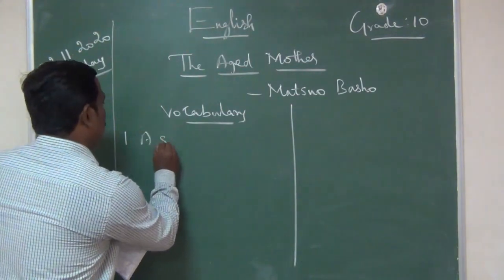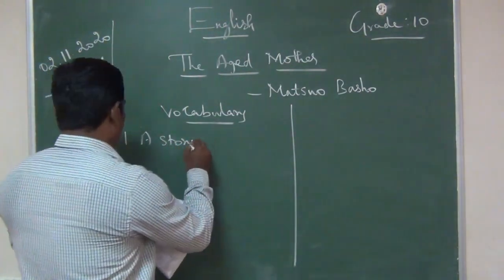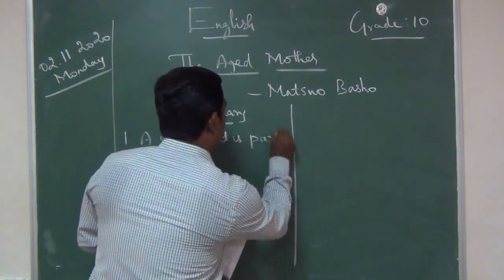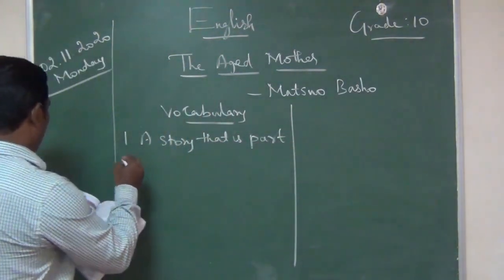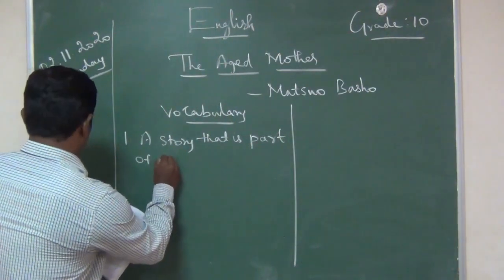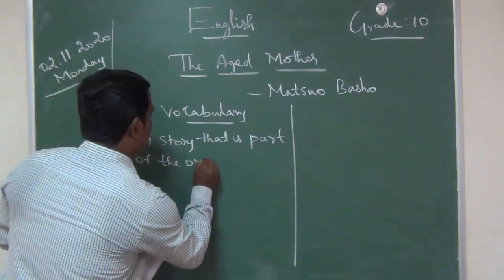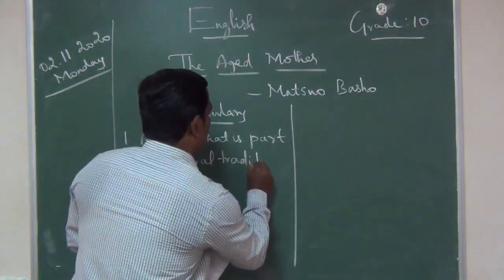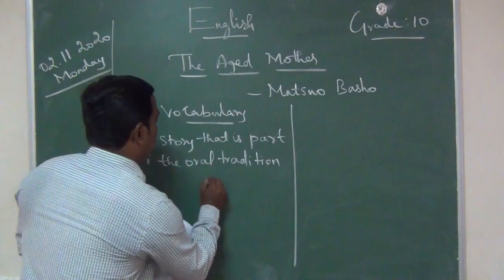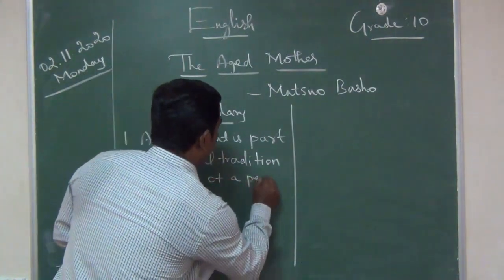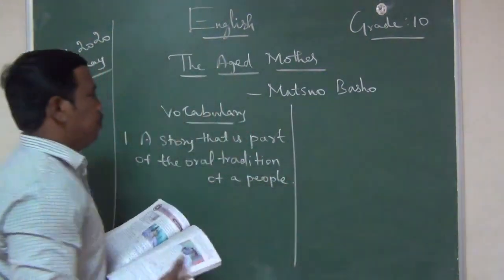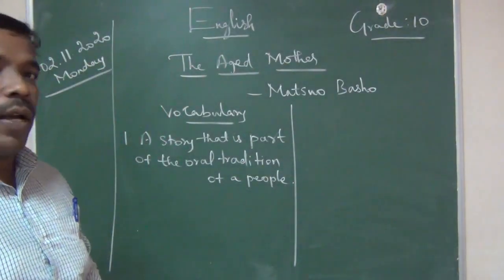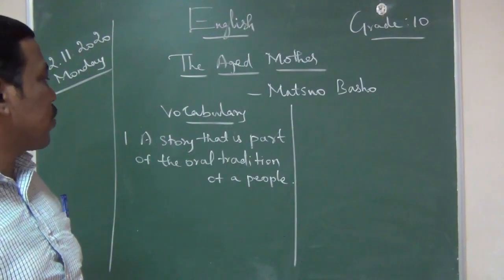Folktale means a story that is part of the oral tradition of a people.